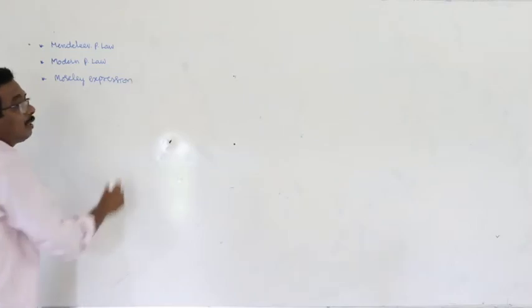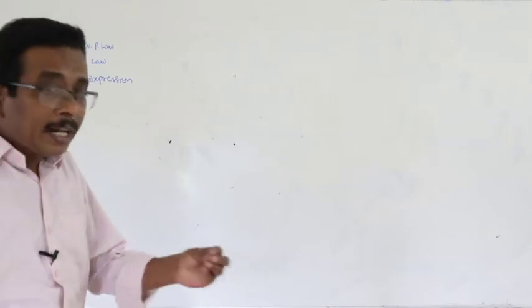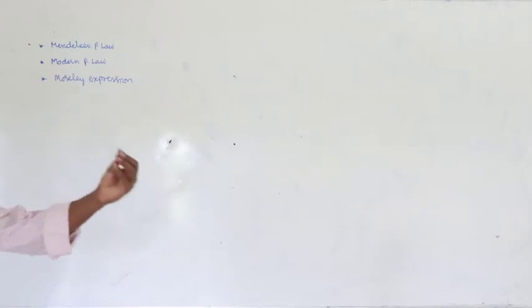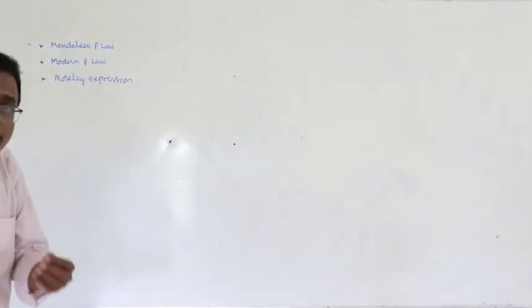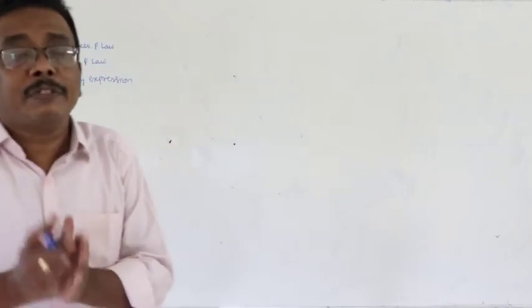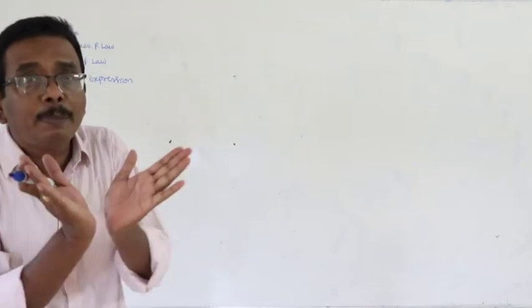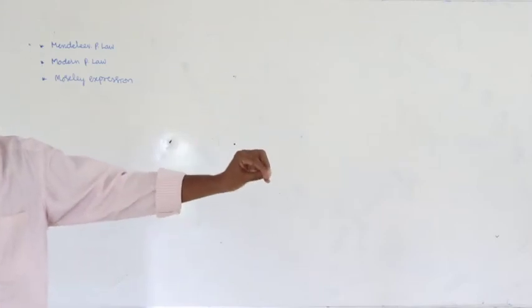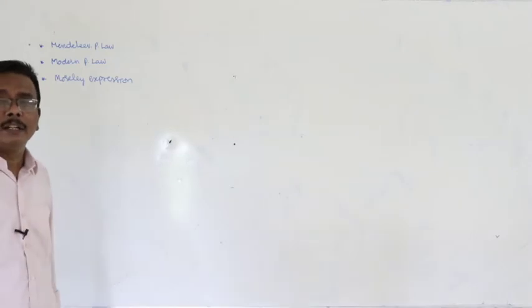What is Moseley's expression? Root nu is equal to A into Z minus B. A and B are constants. Root nu is the square root of the frequency of the X-ray spectral line of the given element. Z is equal to atomic number. What is the significance of Moseley's expression? In order to explain the relation between the physical and chemical properties of the elements and atomic number, he plotted a graph between square root of frequency of X-ray spectral line of an element versus atomic number. That expression is very important.